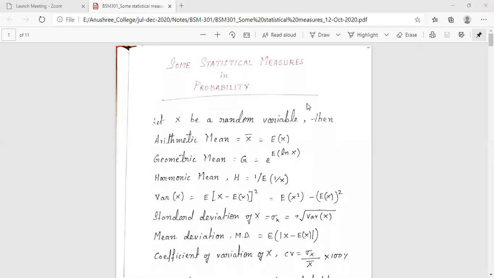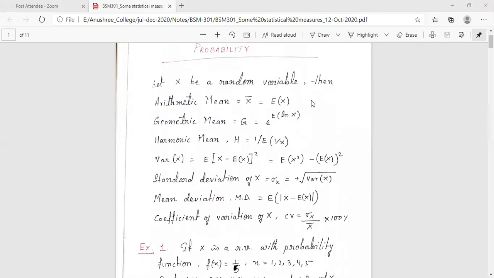Let us start with some statistical measures in probability. Whatever we are going to deal with, we are going to deal with a random variable. So let capital X be a random variable. Then according to statistics, what is the very first statistical measure that we have learned even at school level? That is the arithmetic mean. Three types of mean we have learned: arithmetic mean AM, geometric mean GM, and the harmonic mean. So here also we are going to evaluate arithmetic mean corresponding to a particular random variable capital X. It is denoted by X bar.